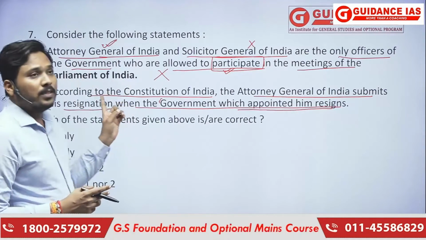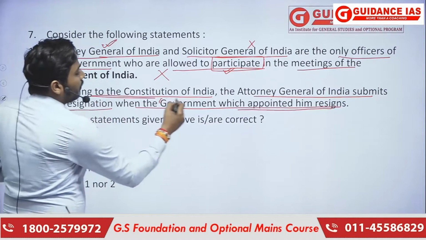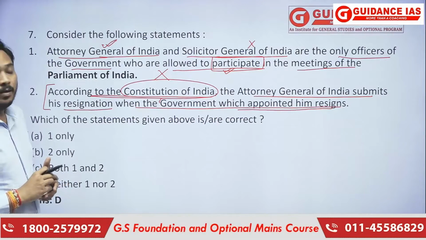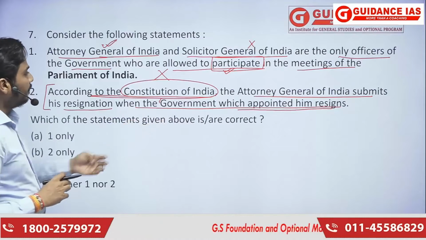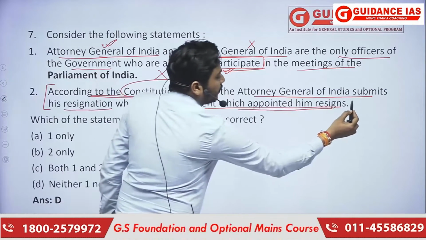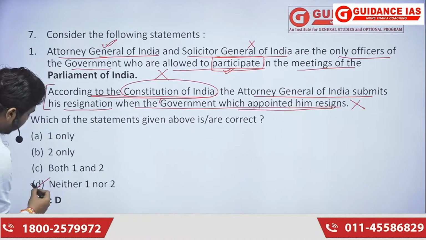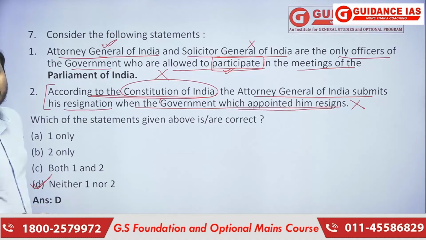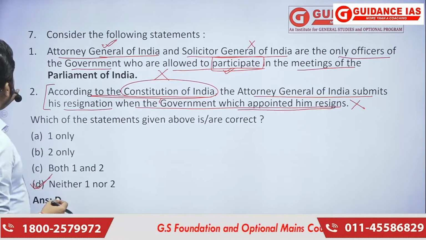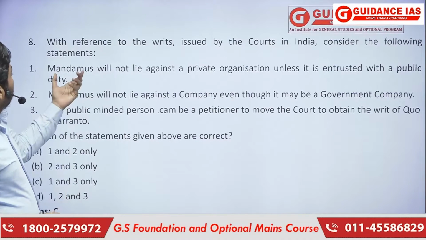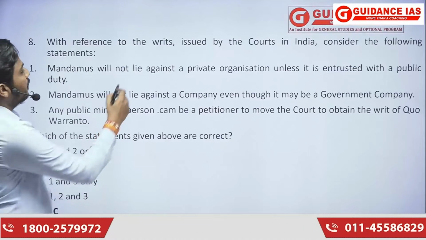But what is asked in the question? According to the Constitution. So, no, the Constitution does not provide this particular provision. Clear? So, that particular statement is also wrong. Right answer is D, neither 1 nor 2. Moving into the 8th question, it is about the writs.